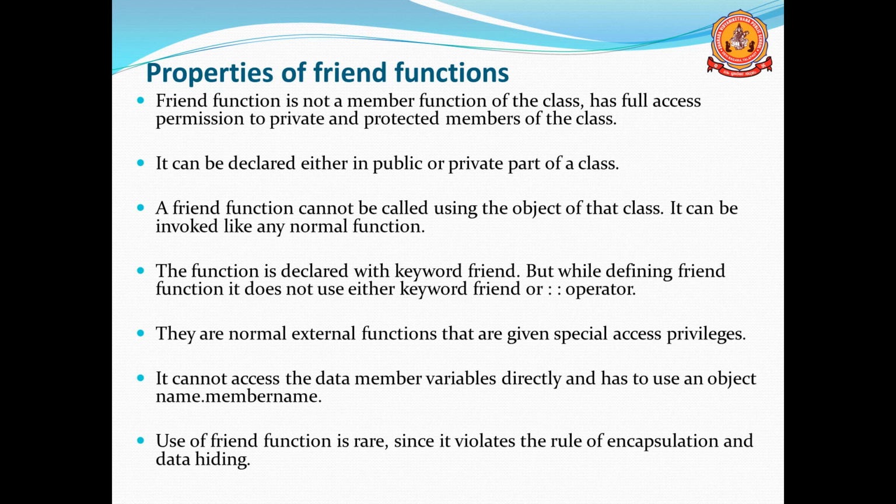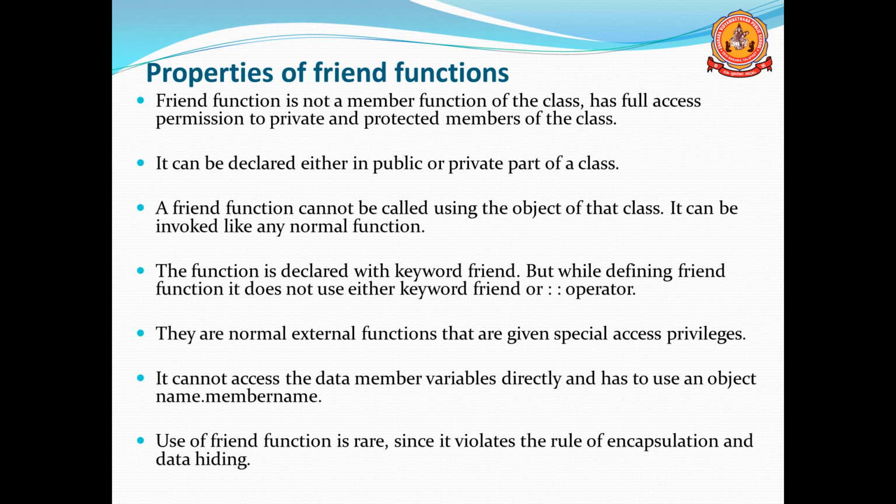It can be declared either in the public or private part, anywhere you like. A friend function can be declared anywhere. The friend function cannot be called using the object of the class. It can be invoked like normal functions.